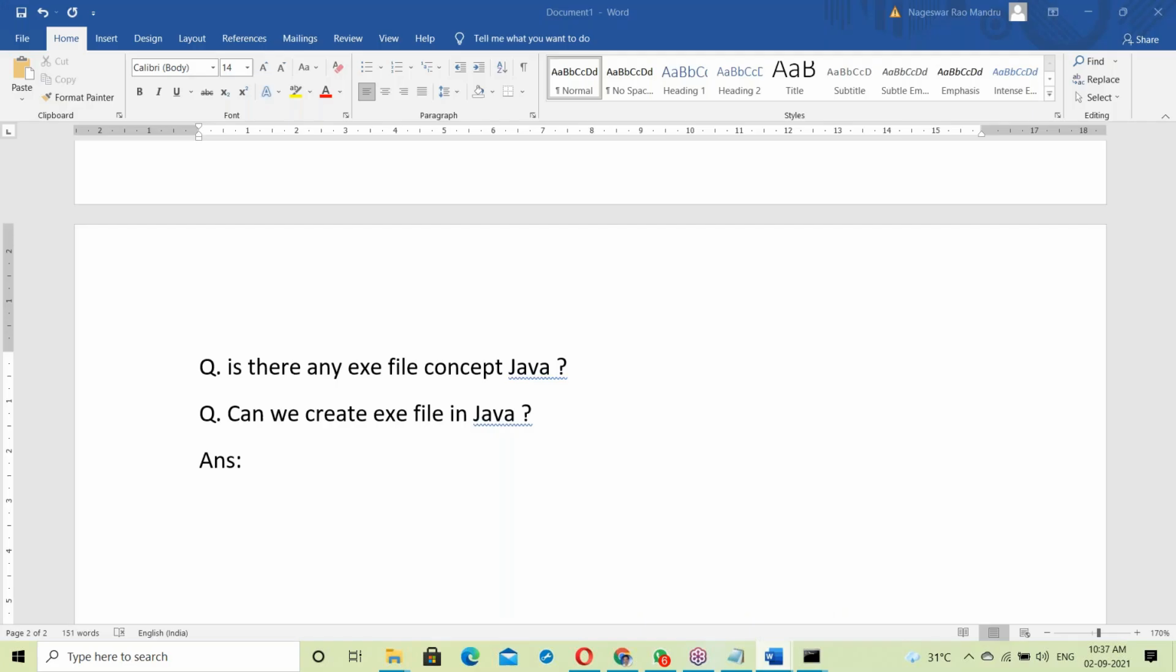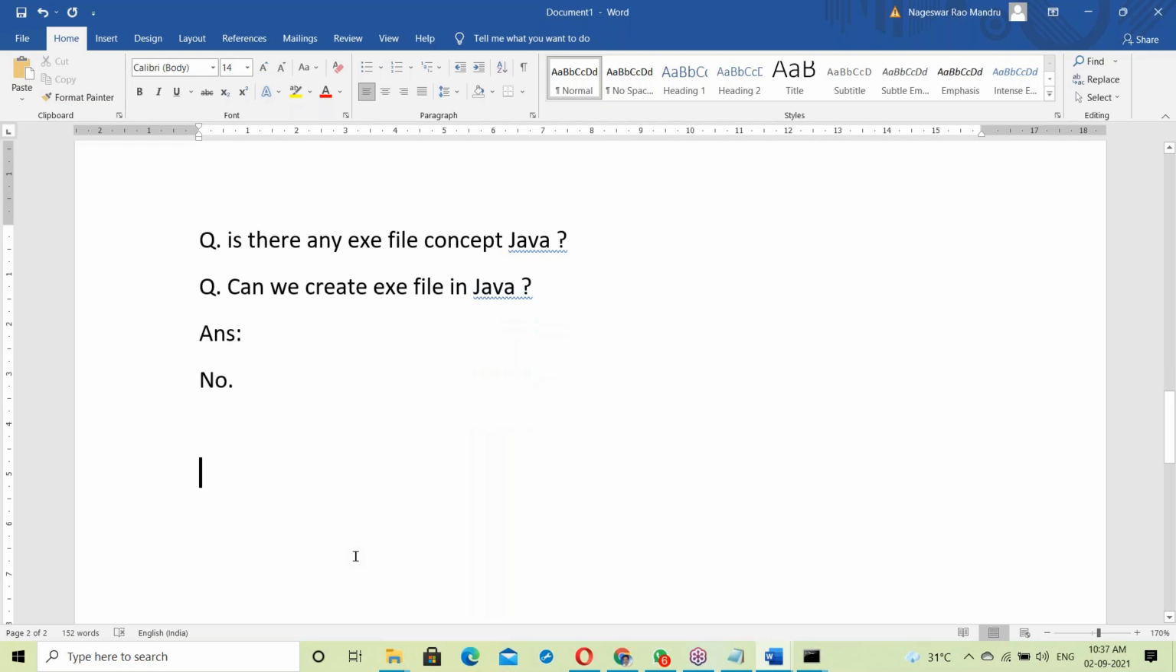This is the most important point here. The answer is no. There is no exe file concept in Java. Everything is a dot class file. In Java we are always executing dot class files. All are dot class files.